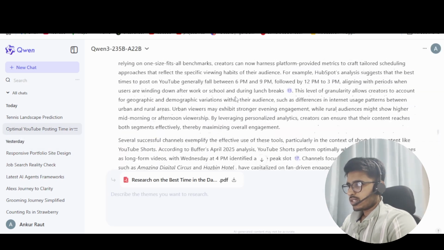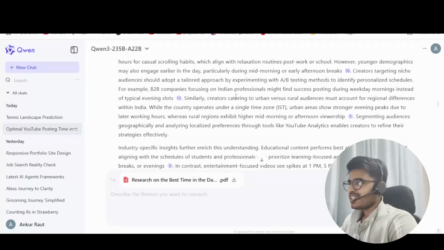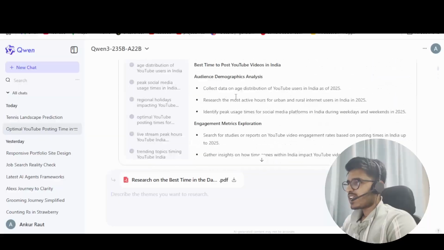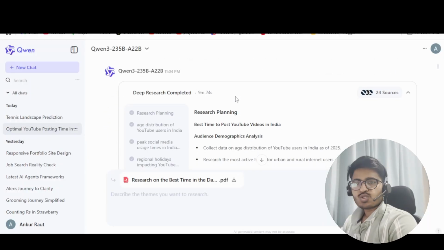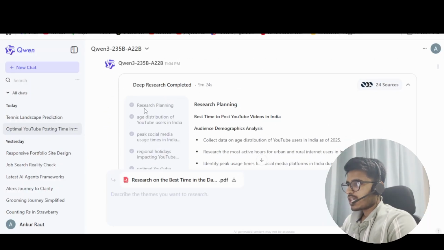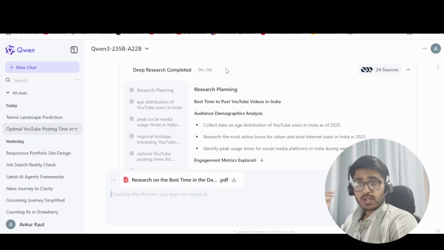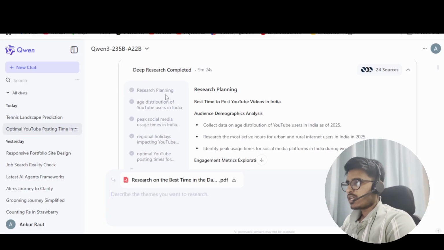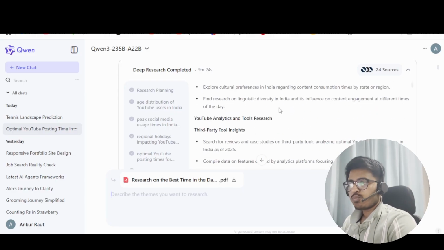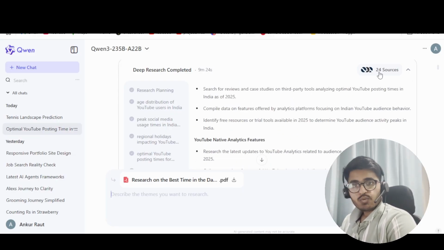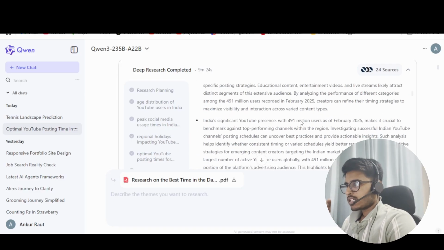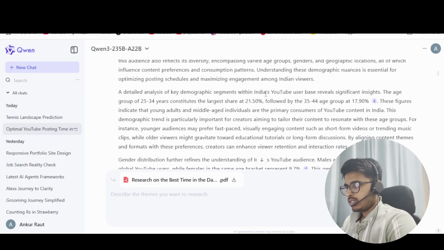So yeah, this is a detailed research that it has done, from my YouTube itself, where I asked it what is the best time to post a video. You can see it has gone through different steps: it first went to the research step, then picked up the points one by one, and gone through 24 sources, as mentioned over here, and then it has come up with this research.